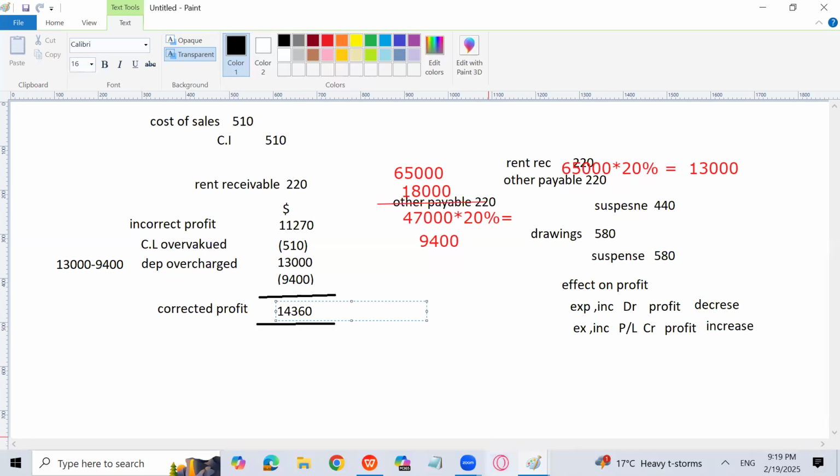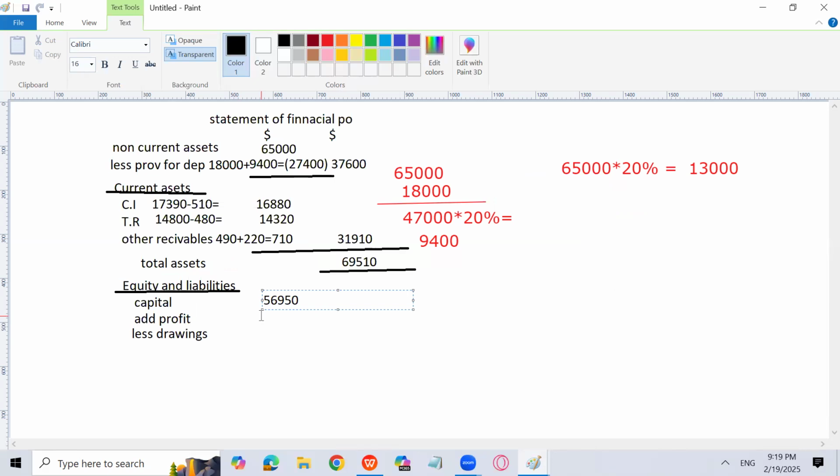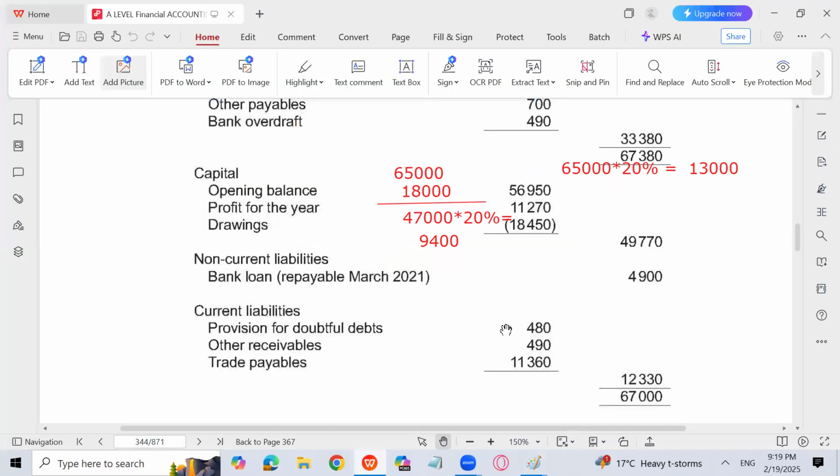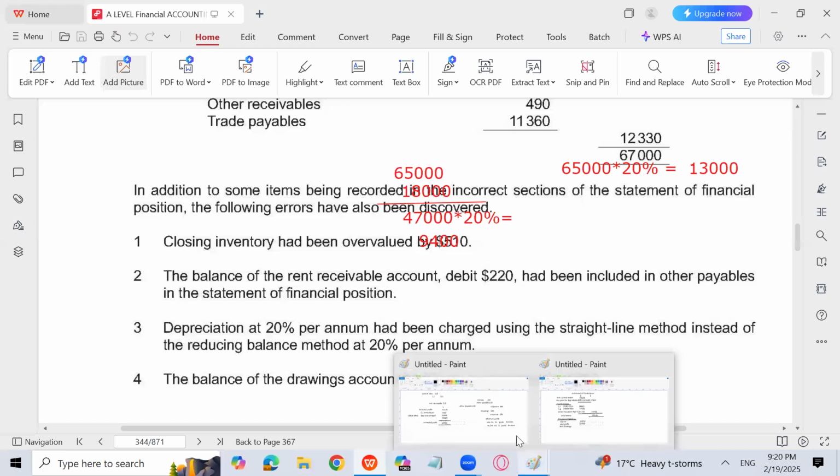The corrected profit is 14,360. So I will add the corrected profit over here, 14,360, and drawings will be subtracted, obviously. And drawings are 18,450, but there are some more drawings which have been understated by 580. So I have to add 580 in the drawings account, and I have passed the entry for that also.